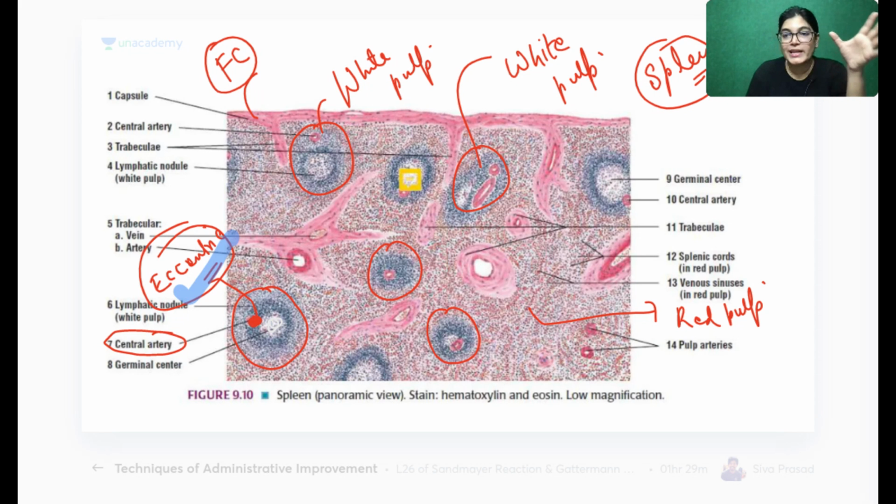If you see the white pulp and the red pulp, the white pulp will be slightly bluish in color with a center which is lighter in stain. The whole area appearing slightly pinkish in color is the red pulp, which contains blood, that is sinusoids and macrophages. So these are all areas of red pulp.